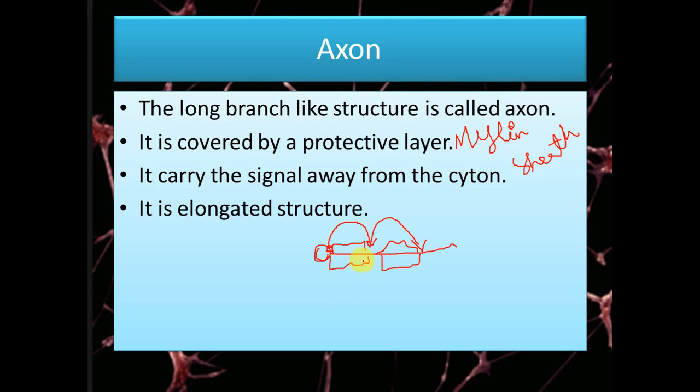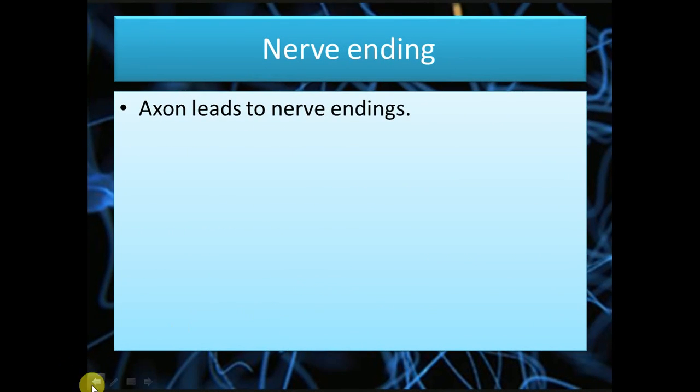The nerves which have this covering, the myelin sheath, are called medullated nerves. And the nerves which don't have a myelin sheath are called non-medullated nerves. The impulse is transmitted faster in medullated nerves because it is transmitted in a jumping manner. That's why.